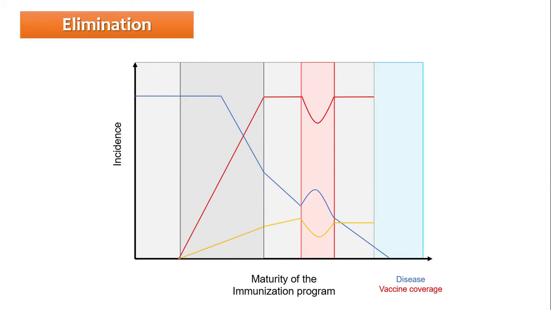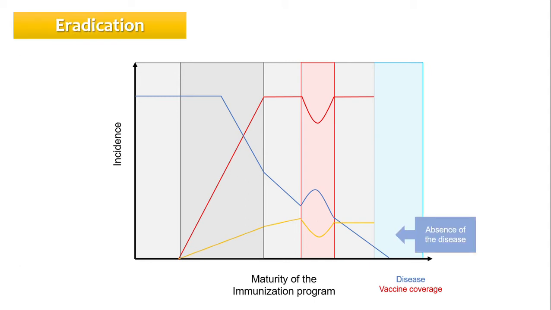If the high coverage is kept long enough, elimination of the disease can be achieved, depending on other factors such as its mode of transmission and the absence of host reservoirs. In other words, the incidence of the disease decreases to zero, and new cases are not seen in that specific population. It is important to say that the coverage needs to remain high to avoid imported cases.